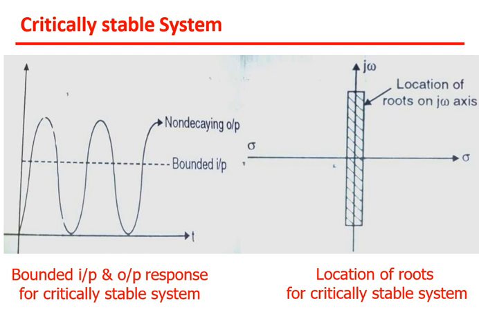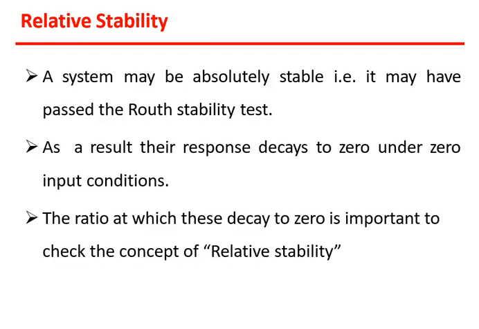Now we have seen three types of system: a stable system, an unstable system, and a critically stable system. I think you now have a clear idea about the stability of a system. What do you mean by a stable system? What do you mean by stability? And how to identify whether the system is stable, unstable, or critically stable with the help of the S plane and the locations of the roots, that also we have seen. Now we move towards the next point, that is relative stability.